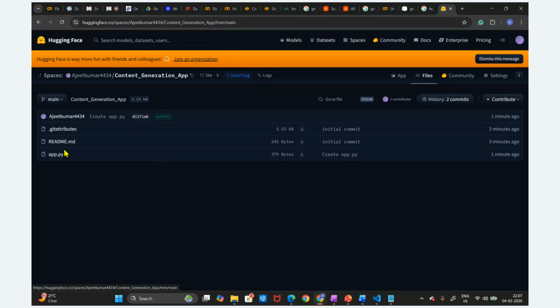Here you can see this is the app.py file we have created. This readme file is there by default. I want to create one new file here. I'm going to create this, a new file.